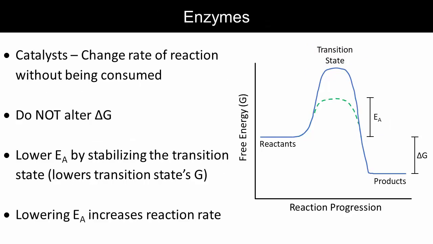Enzymes are proteins that catalyze reactions. They increase the rate of a reaction without being altered themselves. The starting reactants and final products are the same, so enzymes have no effect on the delta G. They can't change whether or not a reaction is spontaneous. But they stabilize the transition state, lowering its energy and increasing the rate of the reaction.